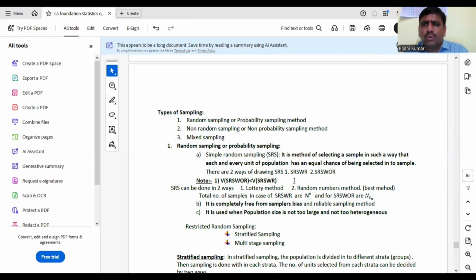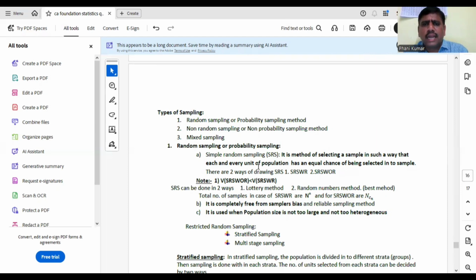In this, we have two cases: simple random sampling with replacement and without replacement. Okay, simple random sampling with replacement means one unit is drawn and again it is replaced and another unit is drawn, like that. That is known as with replacement. Without replacement means one unit is drawn and it is thrown away, and from remaining units we are drawing another unit, again it is thrown away, and from remaining units we are drawing, like that, without replacement.